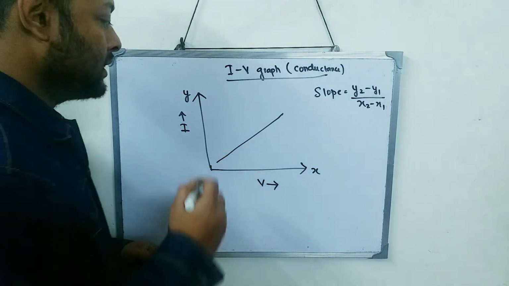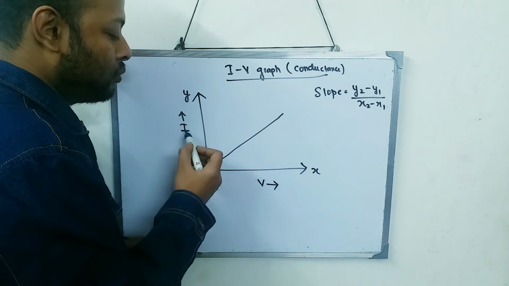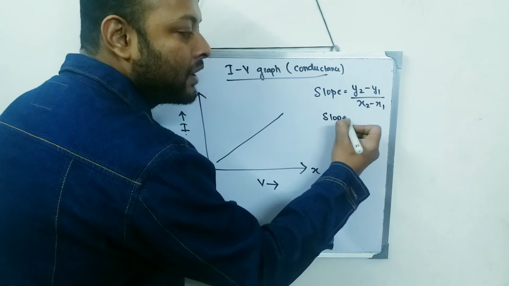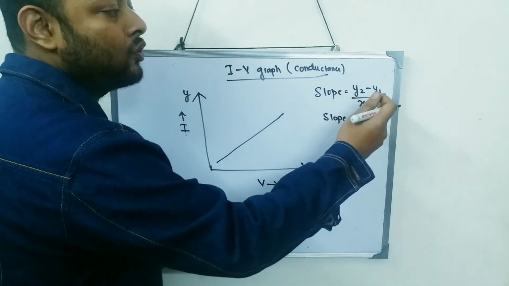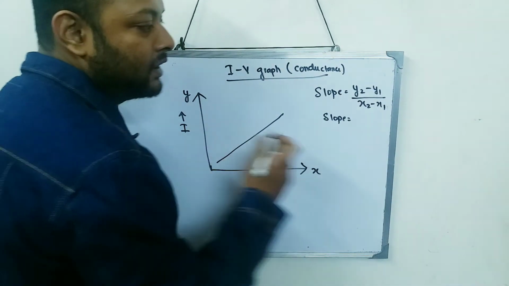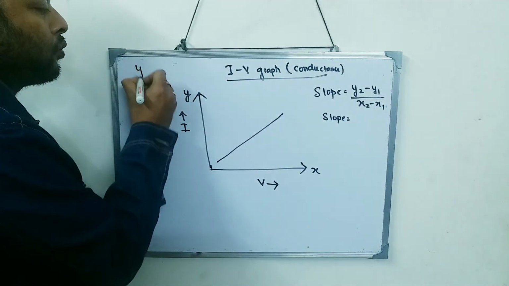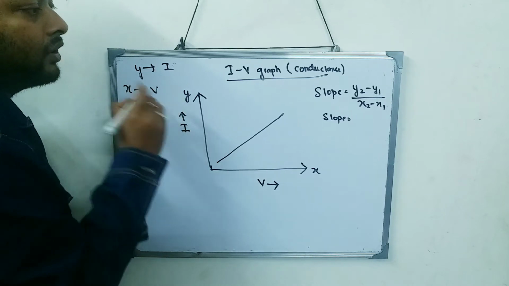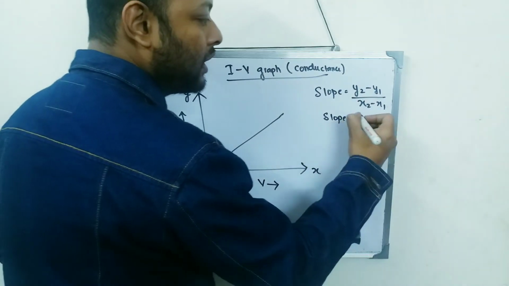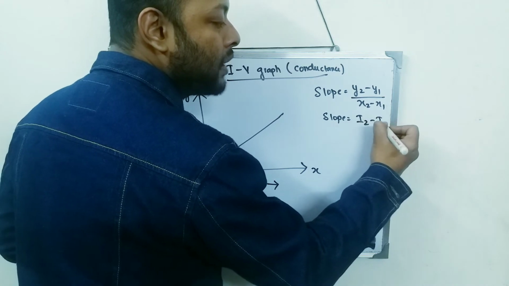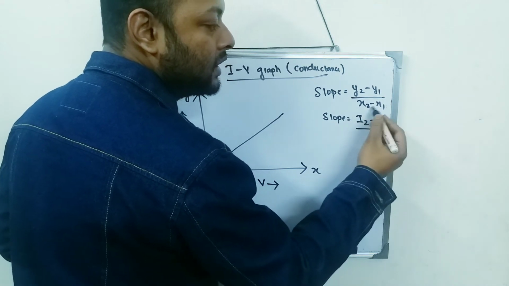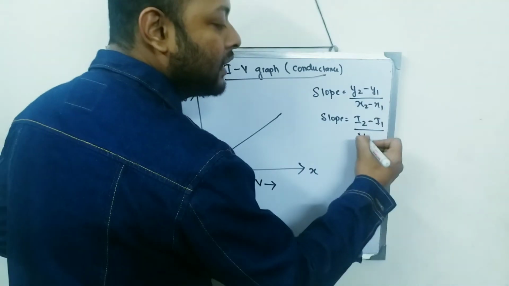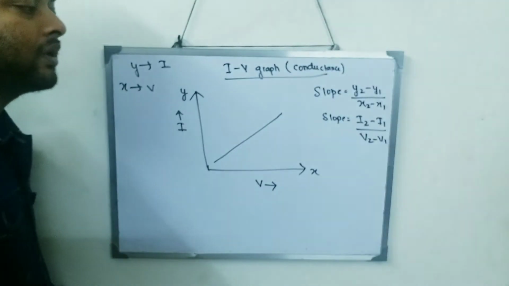Now we will make use of this formula only. But see, y represents what? Y represents current, right? So this formula can be a little upgraded. Instead of writing y2 minus y1, I can easily write this, because y represents current and x represents voltage. So instead of y2 minus y1, I'll write I2 minus I1. And this x2 minus x1, I'll write as V2 minus V1.